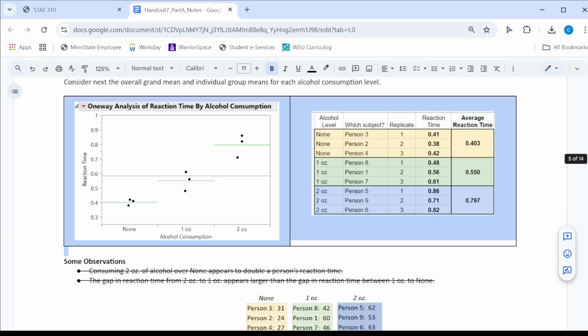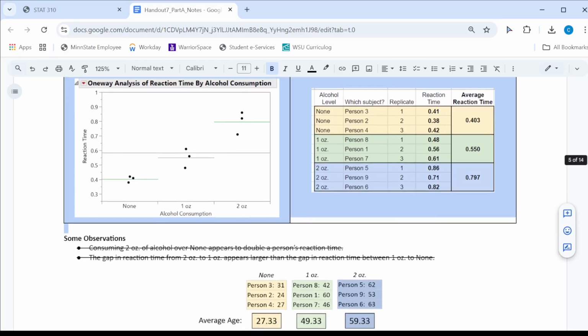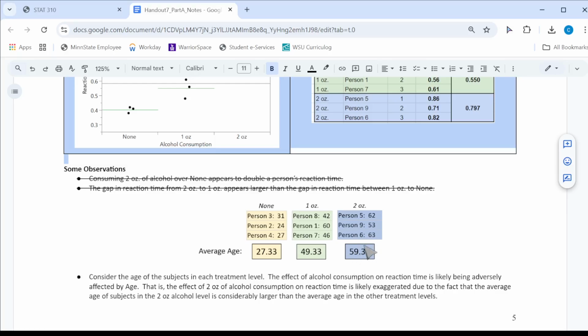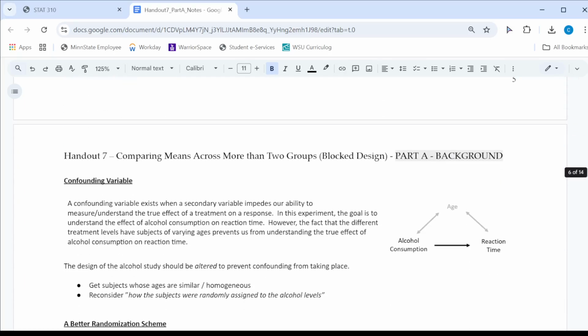So what we would want to do in a situation like this is to not confound age with my treatment. If I know that age is an influencer on reaction time, I want to take that into consideration when I'm trying to assign these treatments. And that is the idea of a blocked design. So let's talk a little bit more about what a blocked design looks like.